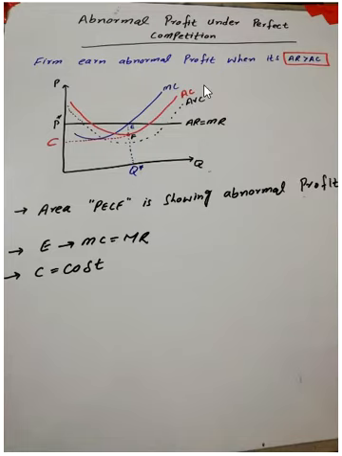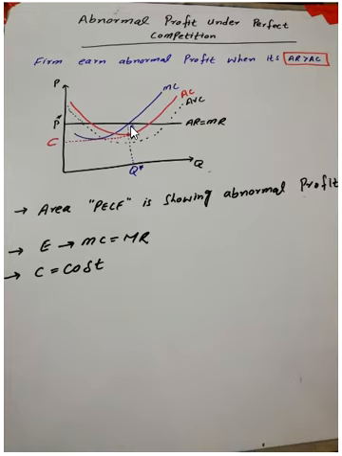The reason is that average cost is the sum of average variable cost plus average fixed cost. So the average cost is always above the average variable cost. Why is that? Because average cost is the sum of average variable cost and average fixed cost. So when we add up these two, automatically this curve will be above the average variable cost and the average fixed cost. So the area PCEF is showing the abnormal profit for the firm.